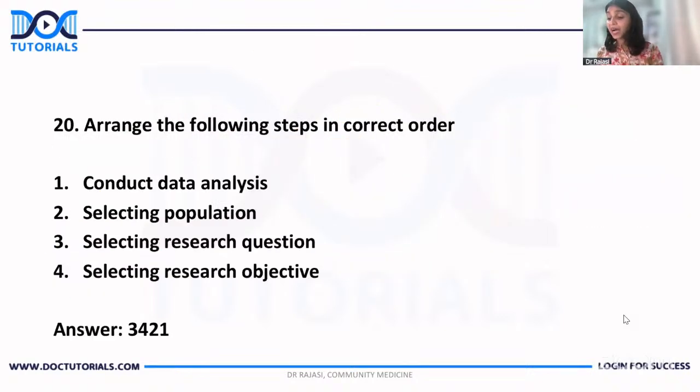Moving on to the next. Arrange the following steps in the correct order. Again, we have discussed this. There are 4 steps given: 1, 2, 3, 4. This is how you conduct a research. Even if I haven't told you, you might have done research during your UG time, so you know how to go about it, right?